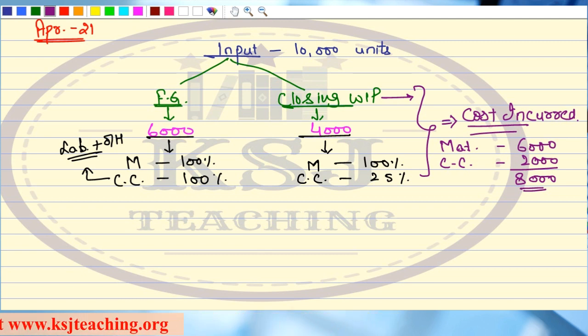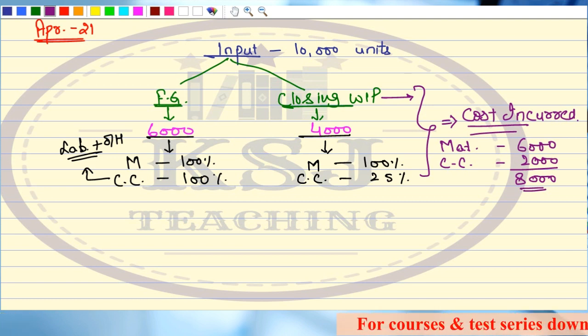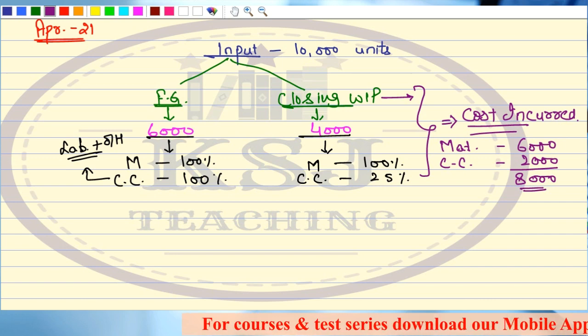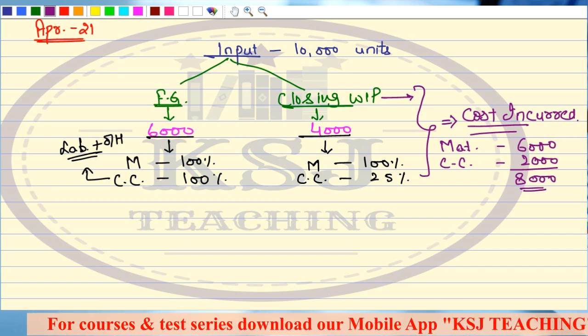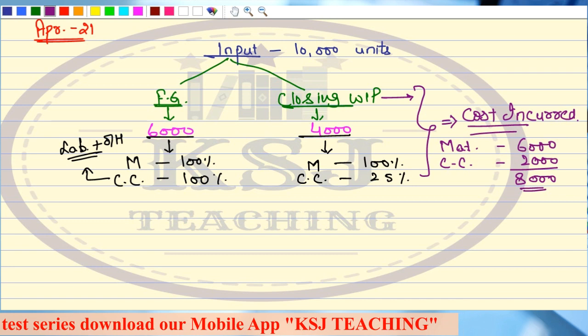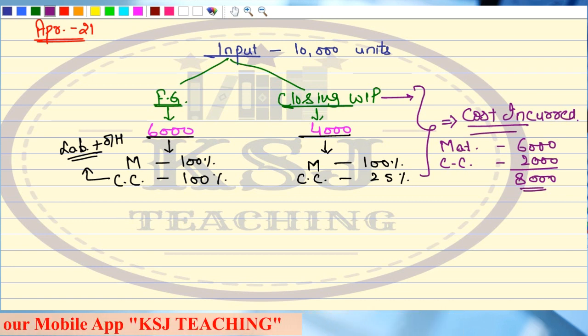So this is the first thing, that for a particular month, the month of April 2021, there was an input of 10,000 units, out of which 6,000 units were converted into finished goods, and if they have been converted into finished goods, that means 100% of material cost and 100% of conversion cost has been incurred, right? This is agreeable.